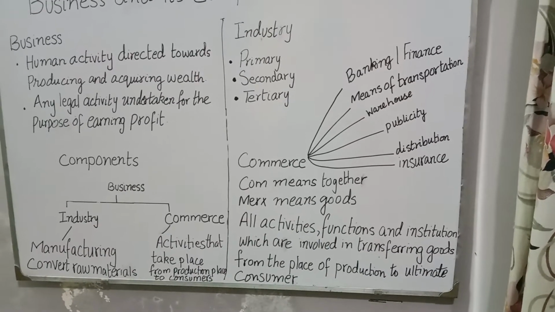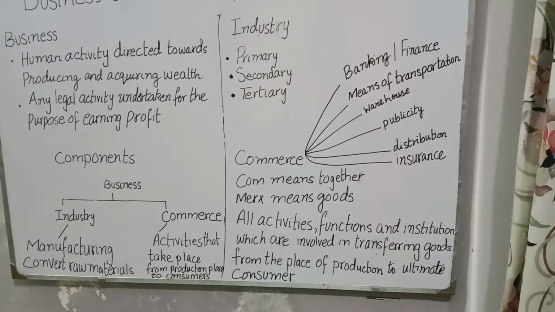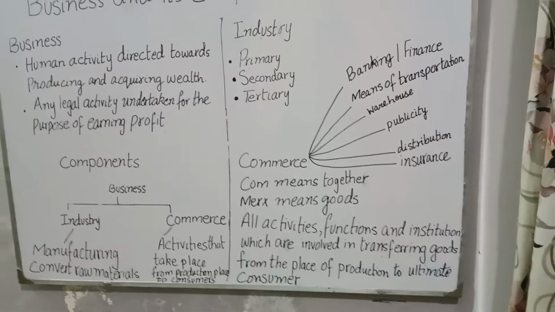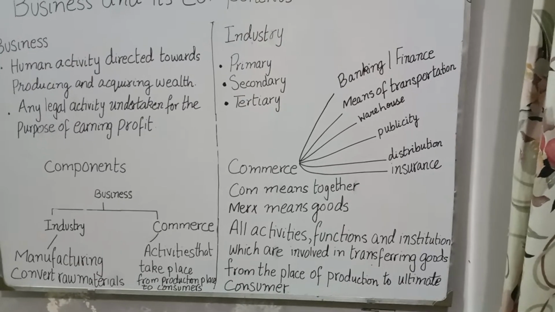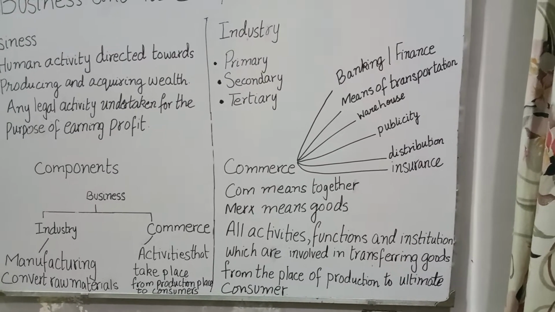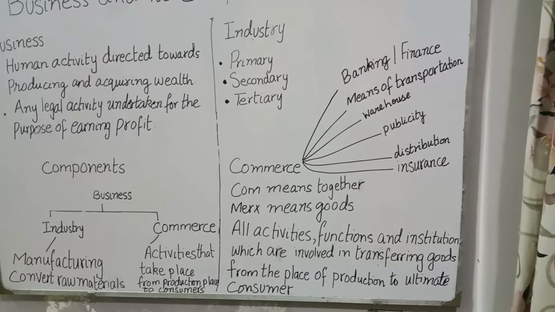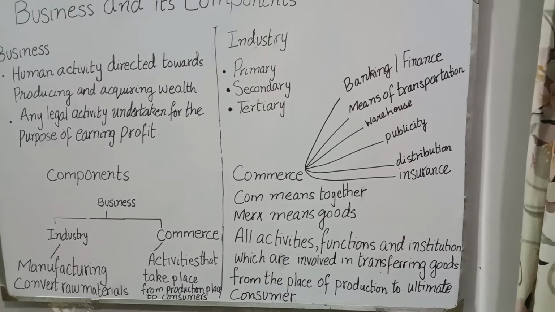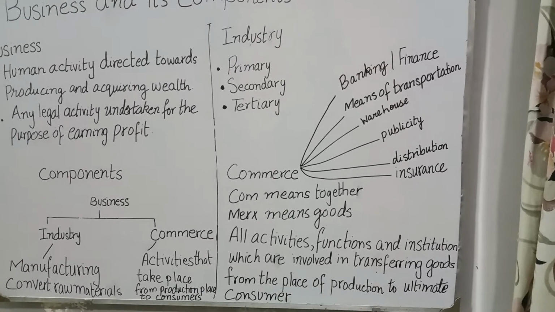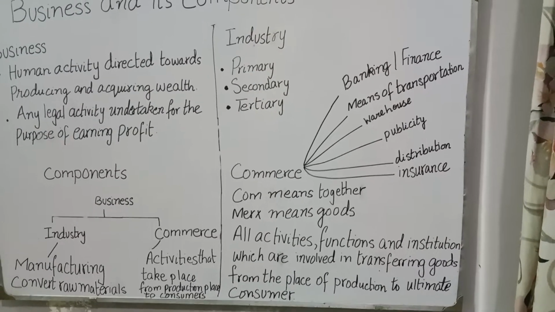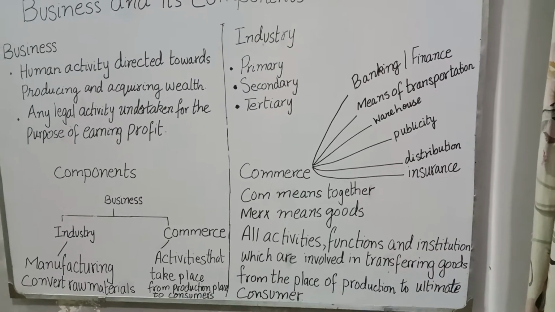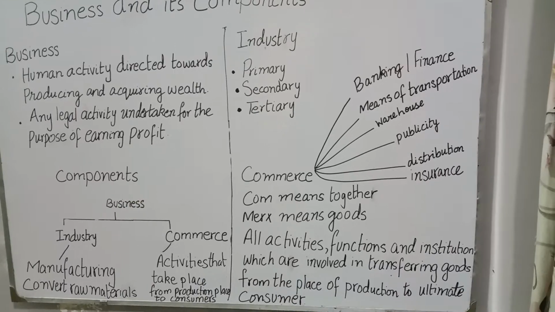Now, let's move to the second one. Any legal activity which is undertaken for the purpose of earning profit. Now, the question over here is what is legal activity? Legal activity means which does not harm any human being and that is in accordance with the rules and regulations of the government. And such types of activities are undertaken for the purpose of earning profit and it should be a continuous process. This is known as business.